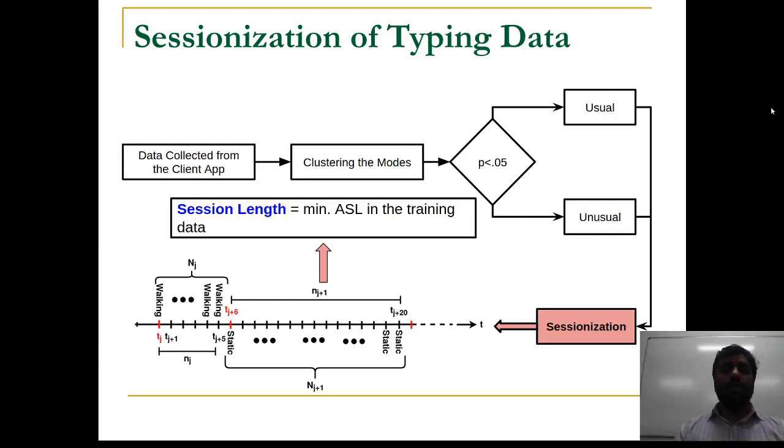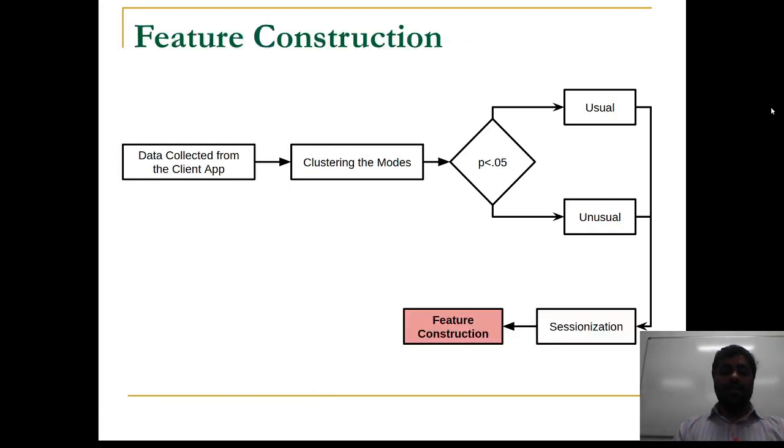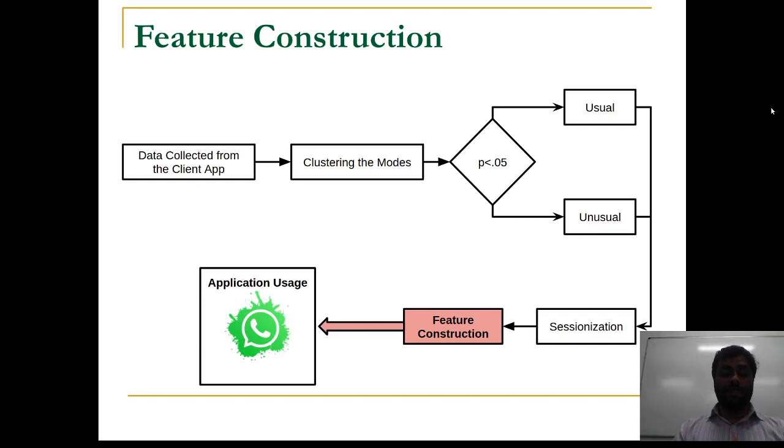Now, once the blocks in the typing data are formed, we extract several features. In the interest of time, I will be concentrating on some of the important features only. The first feature that we consider is the application usage. It is simply the most frequent application used in a session.